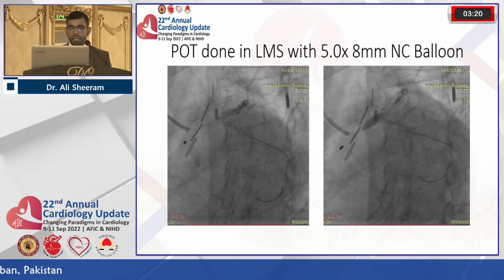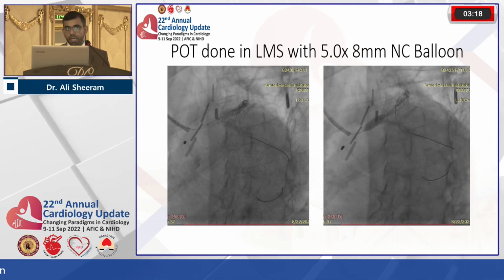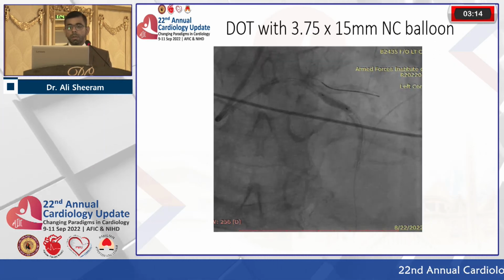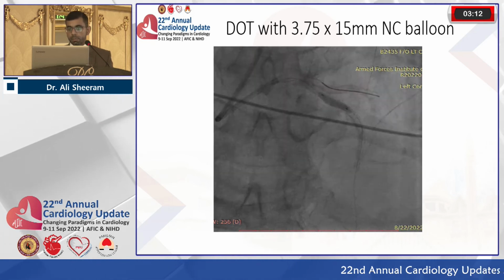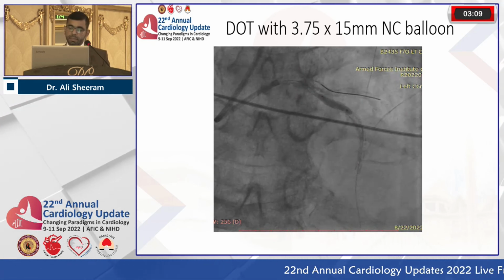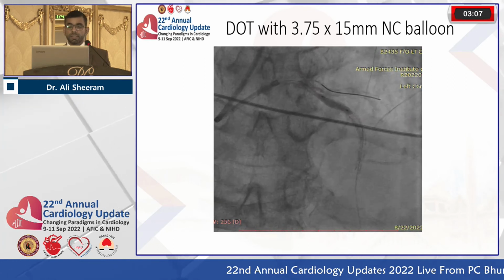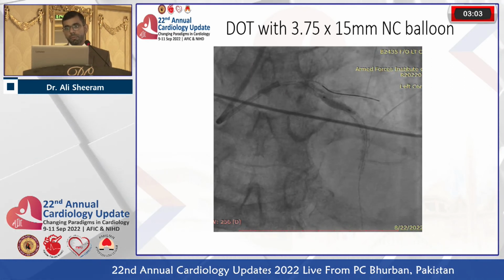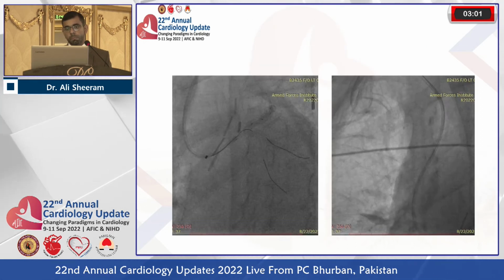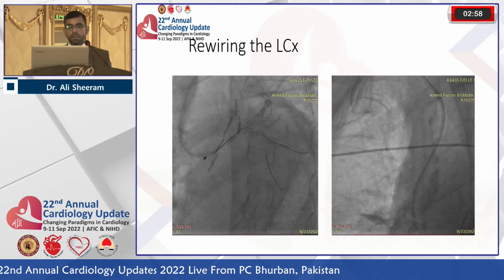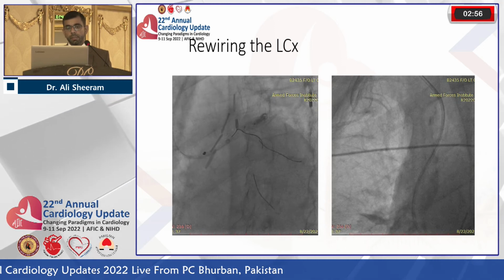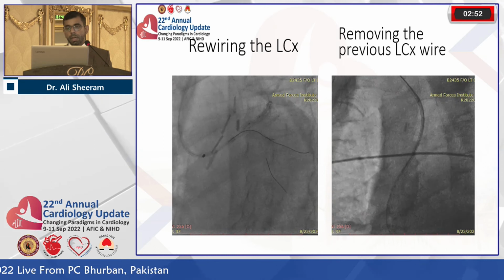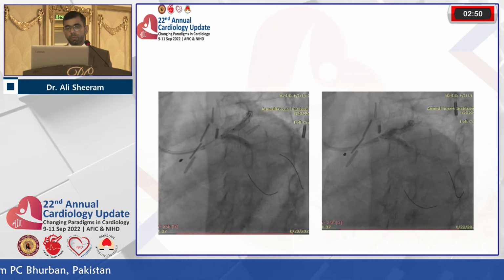Later on, the POT was done in the left main stem with 5 into 8 millimeter non-compliant balloon, and distal optimization was done in the LAD. The LMS to LAD stent was overlapping with the previously deployed stent, and this DOT was done with 3.75 into 15 millimeter non-compliant balloon. Circumflex was again rewired using another wire, and the previous circ wire was removed.